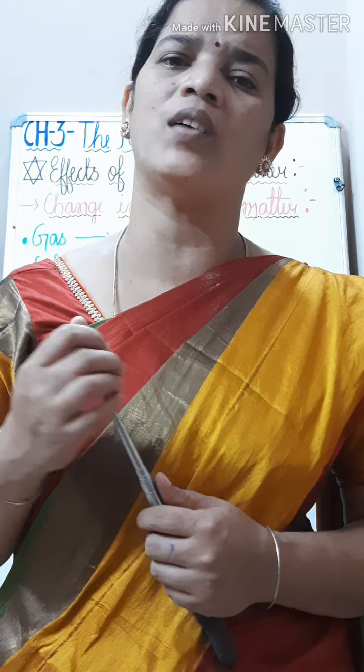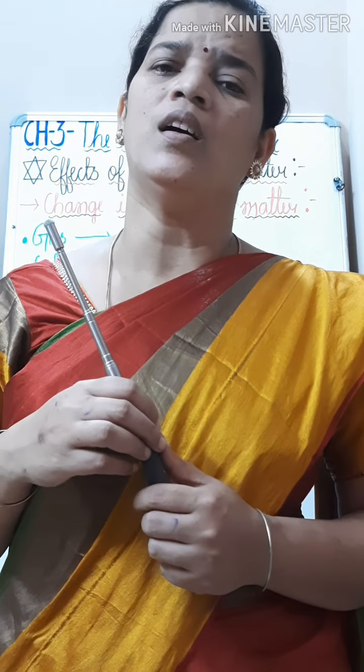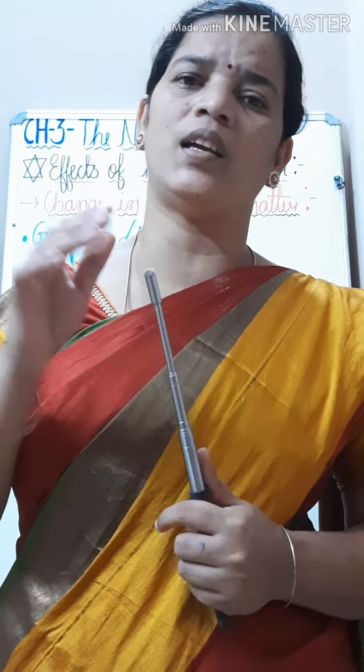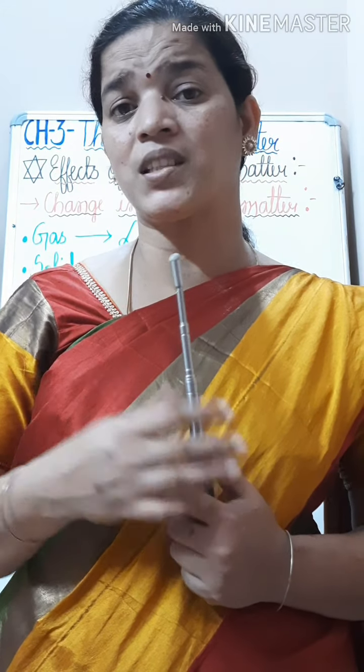Here I want to give you the example of water vapor. In the previous video I showed you how water boils. Whenever we heat water, it is converted into water vapor. And whenever we let this water vapor cool down, or we cover that particular container with a lid, after some time we will observe that water droplets fall from the underside of the lid. So where are these water droplets coming from?